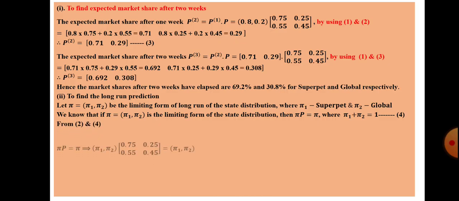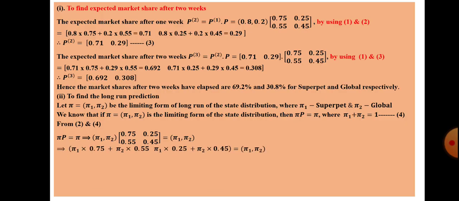From 2 and 4 we get pi P equal to pi 1 comma pi 2, and P we know is the TPM given, 0.75, 0.25, 0.55, 0.45. So with matrix multiplication, on the left hand side you will get 0.75 pi 1 plus 0.55 pi 2, then the second column 0.25 pi 1 plus 0.45 pi 2, which is equal to pi 1 comma pi 2.